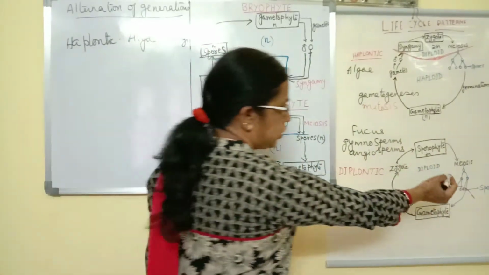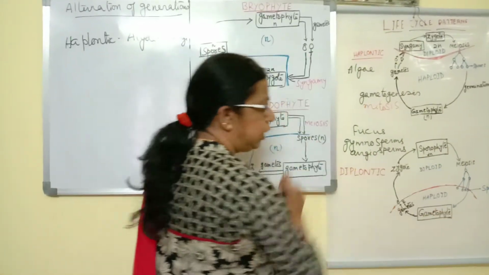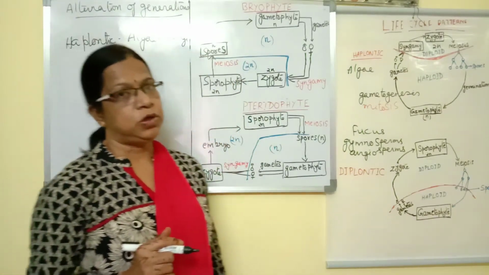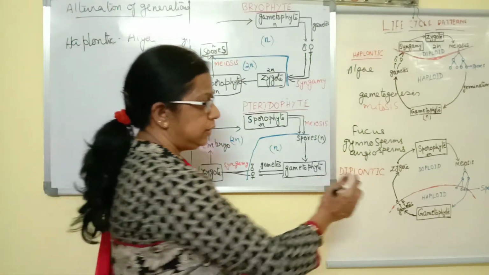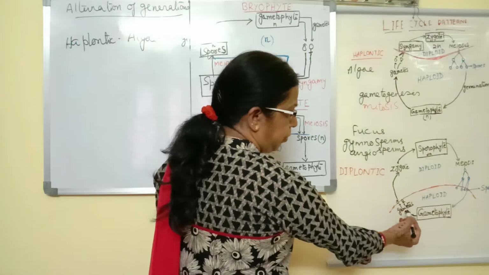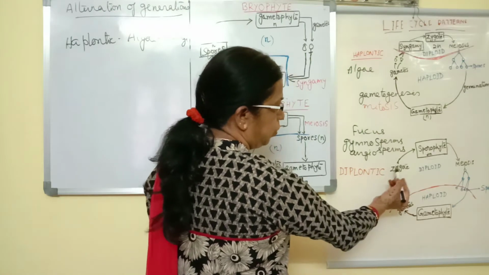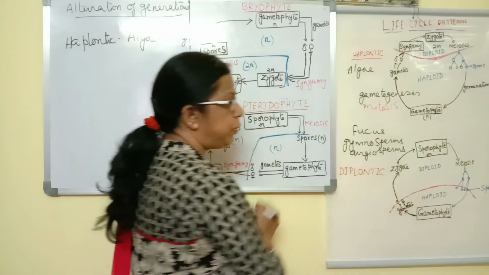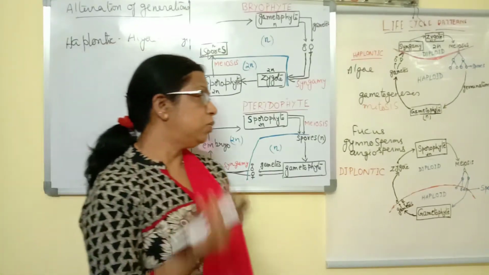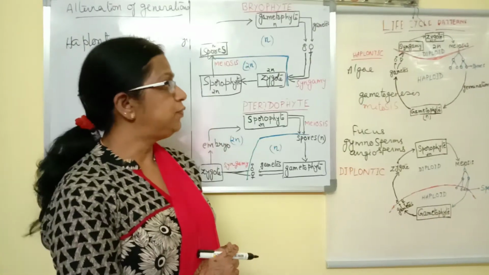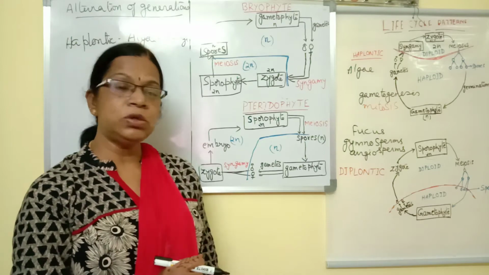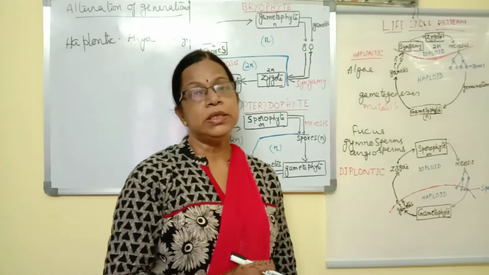These haploid spores on germination give rise to the gametophyte, and this gametophyte again produces gametes. Gametes on fusion, by syngamy, produce a zygote. The zygote undergoes mitotic division to form first the embryo and then the sporophyte.